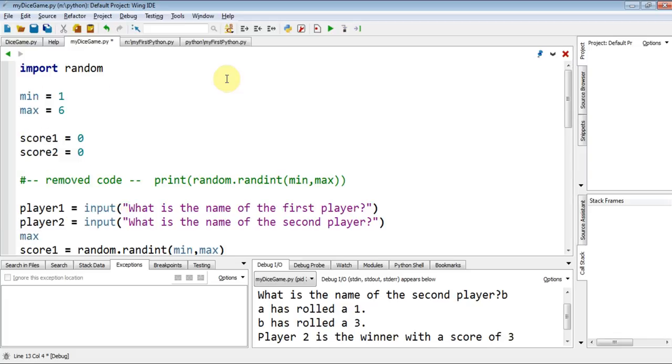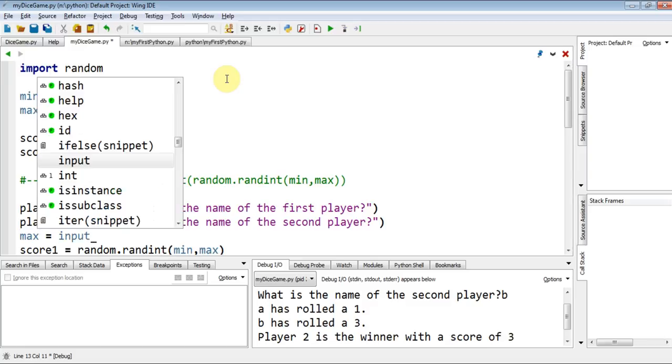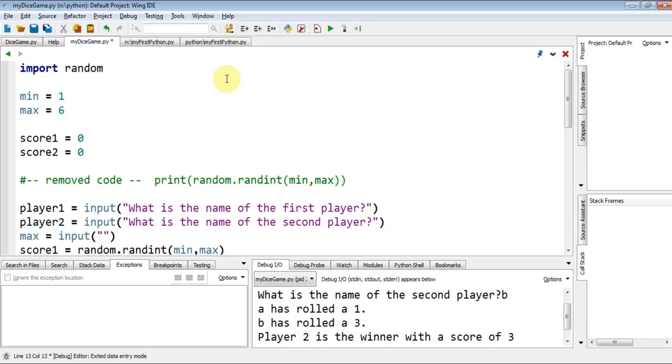You don't need to change the minimum, because the minimum number of dice you could ever really have would be 1. But if I change this max now, and I go max is equal to input, and now the question. Any appropriate question will do. And as you can see, it's the same as above. So I'm saying max is equal to input how many times.